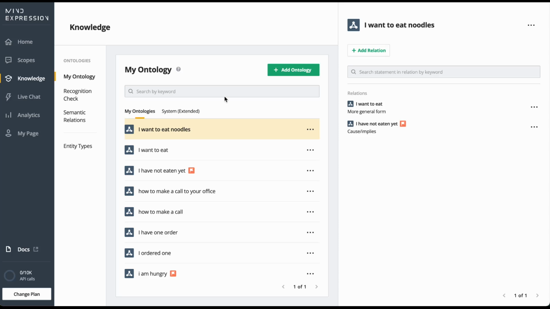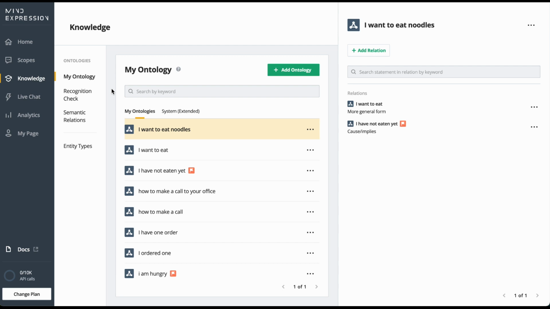Hello. Today we're going to talk about knowledge in Mind Expression. This section of Mind Expression is used to check and expand the understanding of the AI. It can be found on the leftmost side menu of the website once you're logged in. Knowledge is divided into four different features.